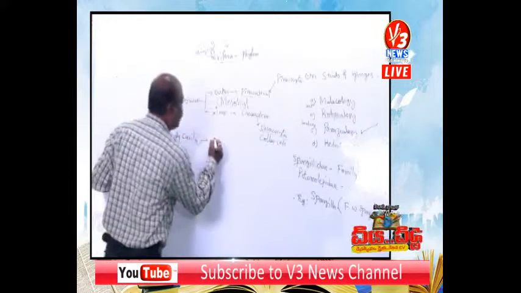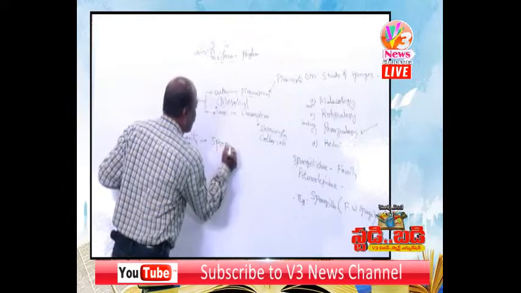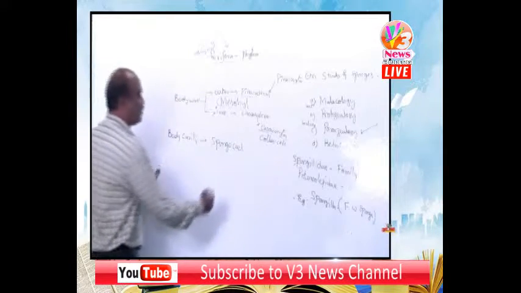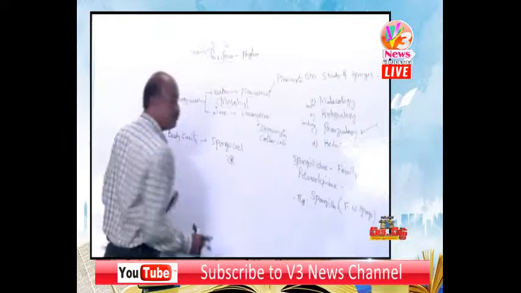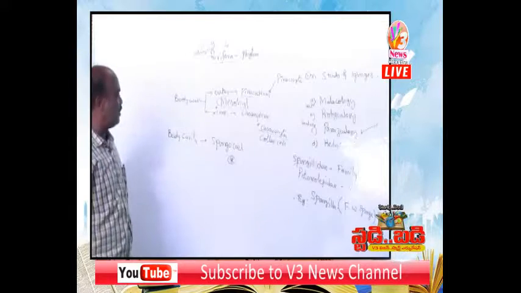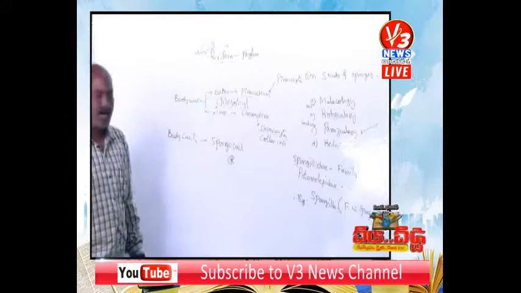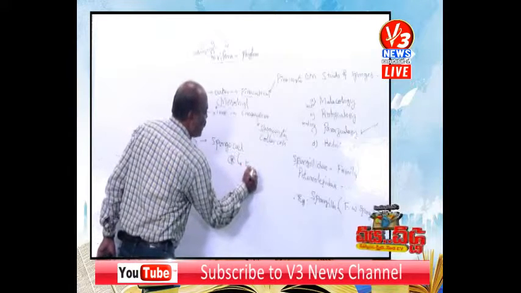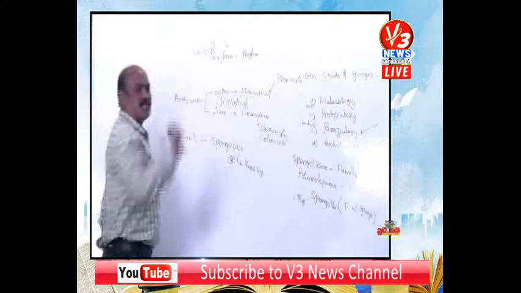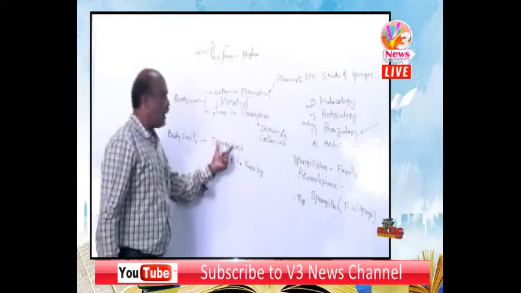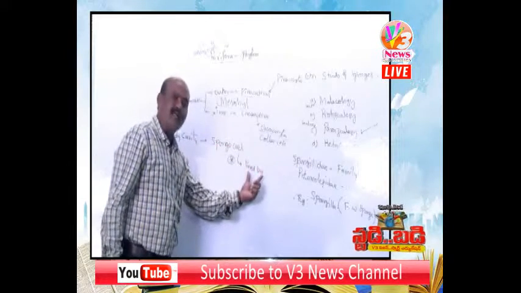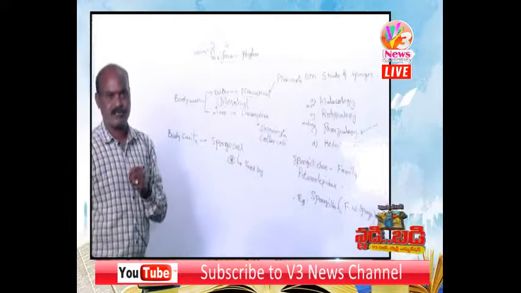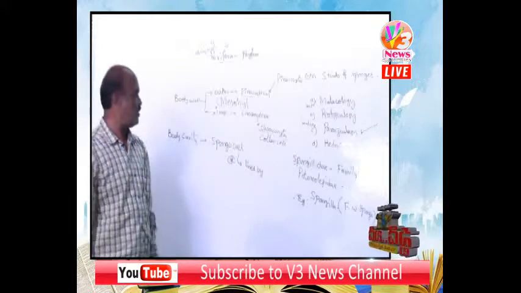So the body cavity is the spongocoel. Here is one important question that was asked in a previous year examination. In the body of a sponge, the spongocoel is lined by, this is the question. First option, thecocytes, is not the correct answer.